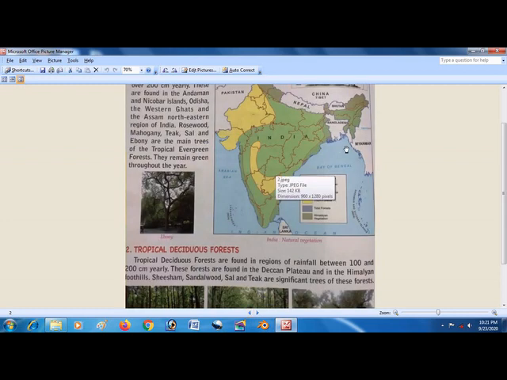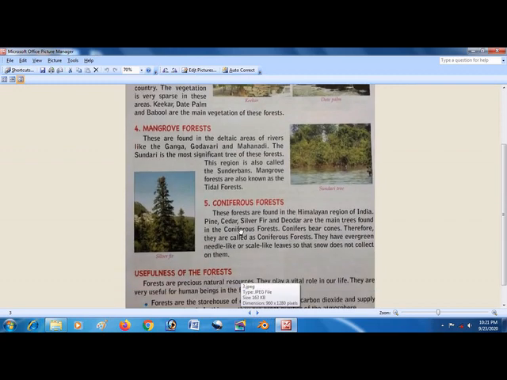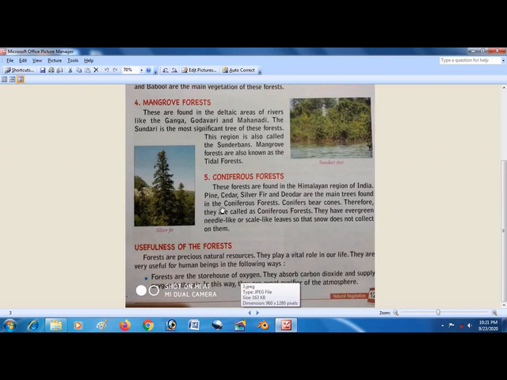Like just now I have shown you the map. Once again let us see that map. See this area, this is Odisha, I think somewhere it is Chilka, this is here, then you can see over here also, and few parts of this side also. So these are the regions where we have mangrove forest. Now let us see about the coniferous forest.